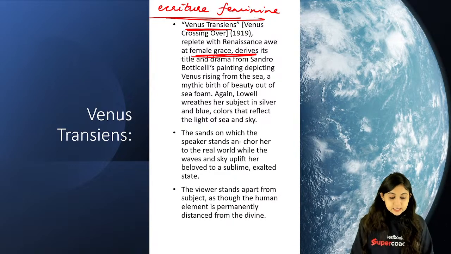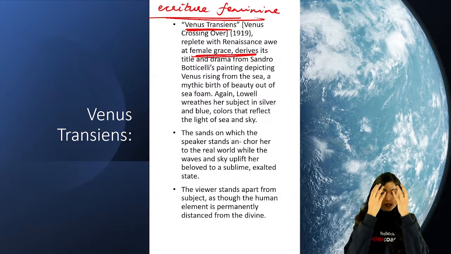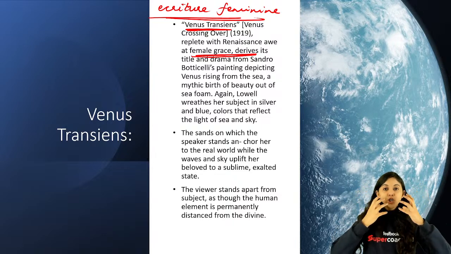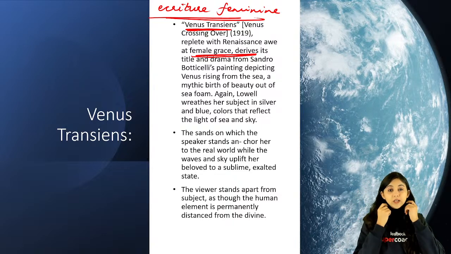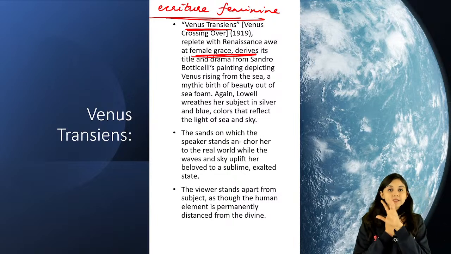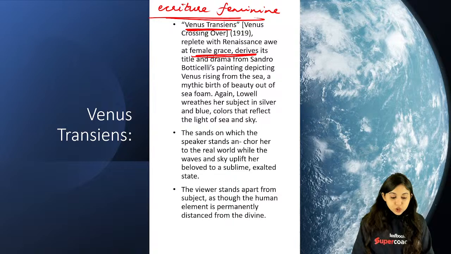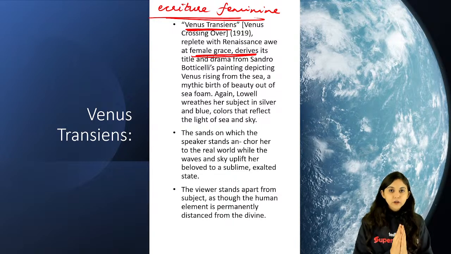So Venus Transcends portrays a pattern where the beloved is mourning the death and the pent up emotions come out, despite the fact that she's got a powdered wig and makeup on her face altogether, but she cannot control her emotions. Her powdered beauty is compared to the natural beauty of the daffodils altogether. That is what you're able to see. So these are the three poets that we did for today.